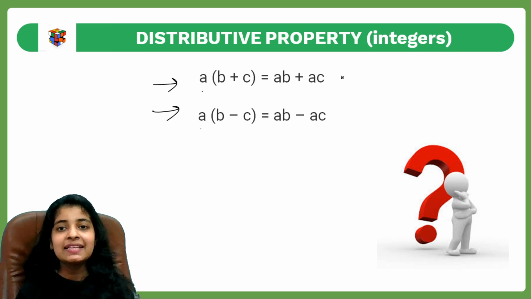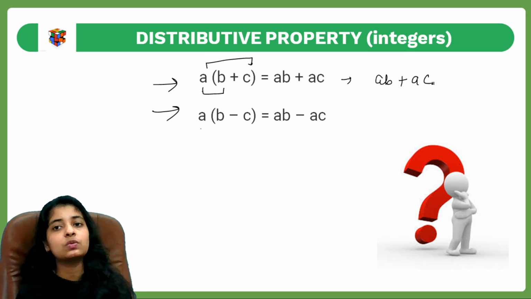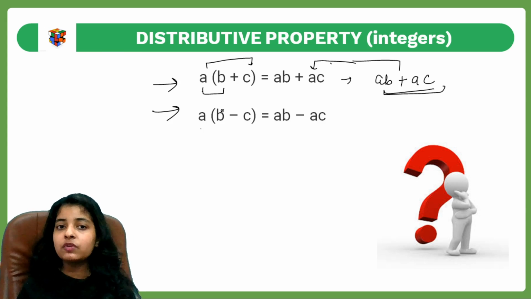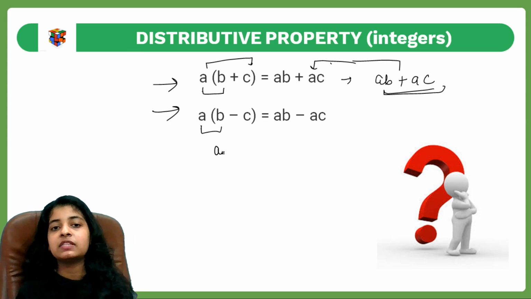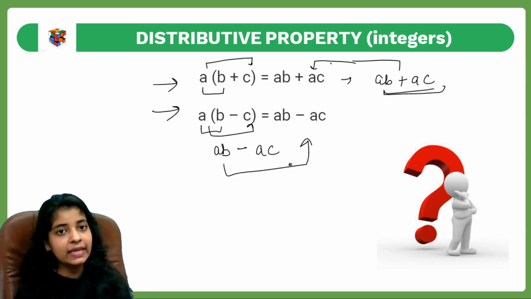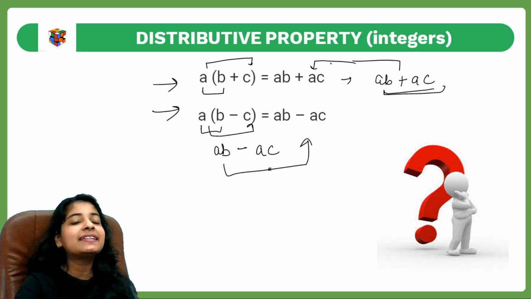How did it come? See here, when I am multiplying A into B, I'll get AB. Plus, I'll put the plus here, and now I have to multiply A into C and I'll get AC. See, this is the result which is the same as this. Same for this one: A into B, I'll multiply, AB minus, after that A into C. This is the result which I got. Okay students, clear? Now we solve some examples on this. It will be more and more clear.